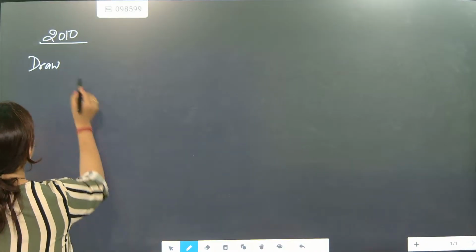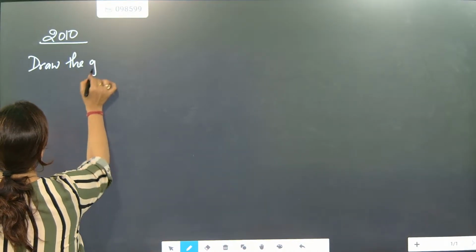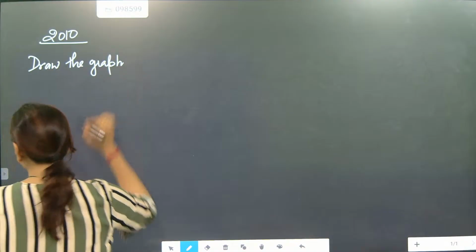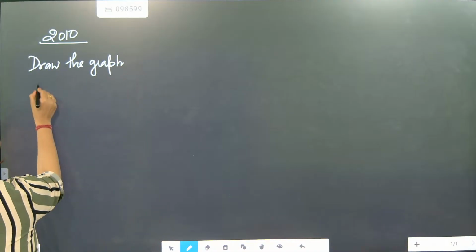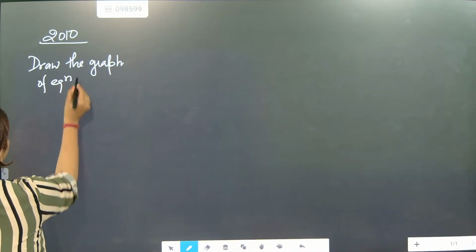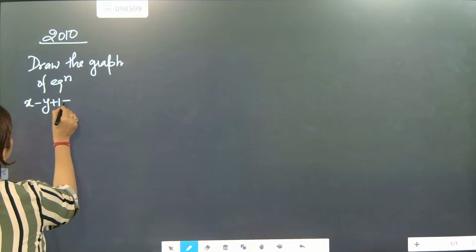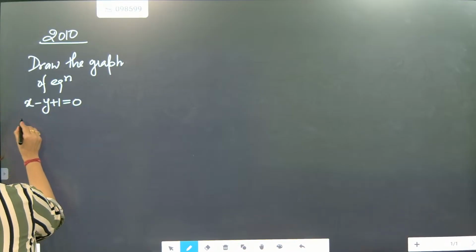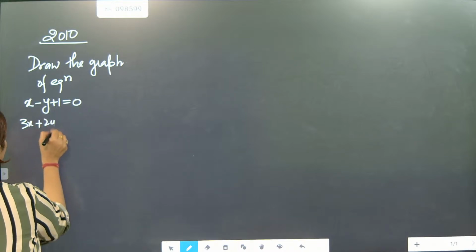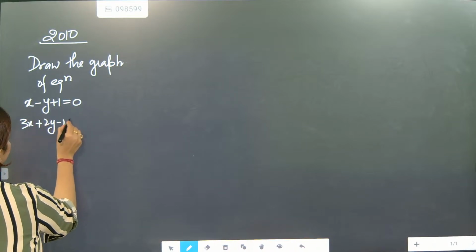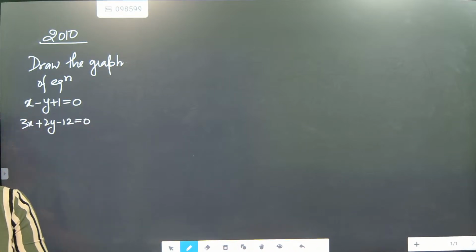Look here. Draw the graph of the equations x minus y plus 1 equal to 0 and 3x plus 2y minus 12 equal to 0.